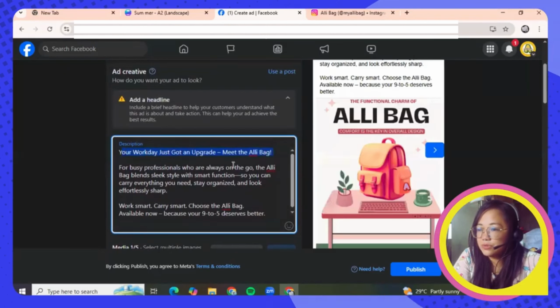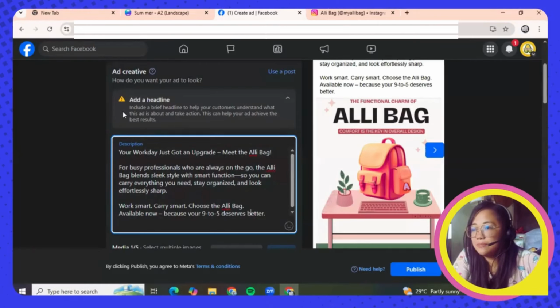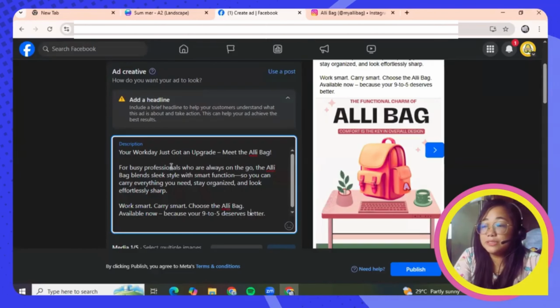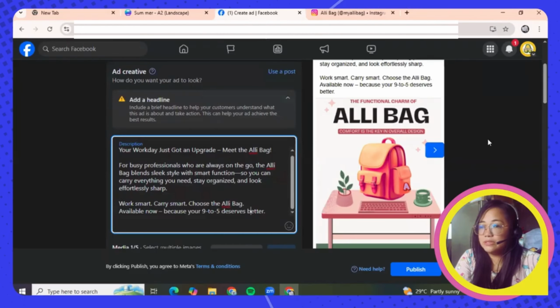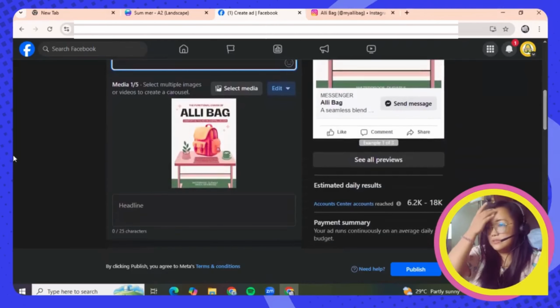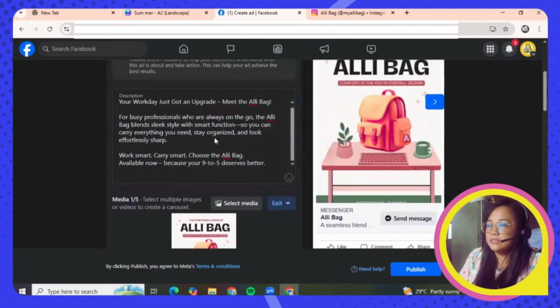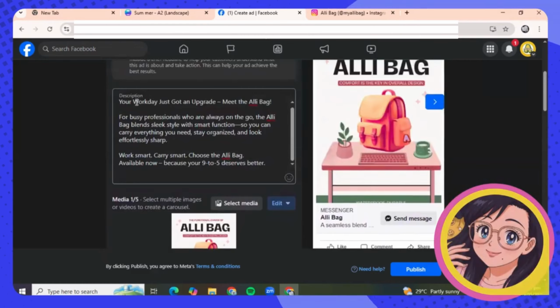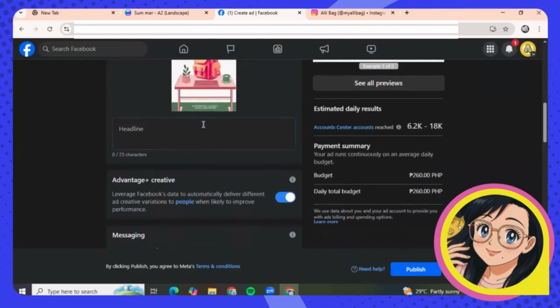I'm just going to use this as a default because it says include a brief headline to help your customers understand what this ad is about and take action. This can help your ad achieve the best results. Okay, so let us scroll down. Now on this one, headline, let's just copy paste. Let's just say Workday Upgrade.